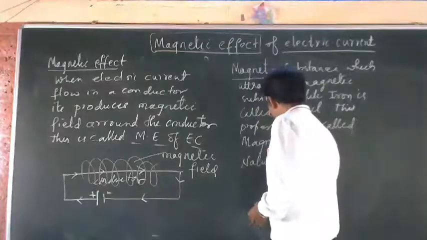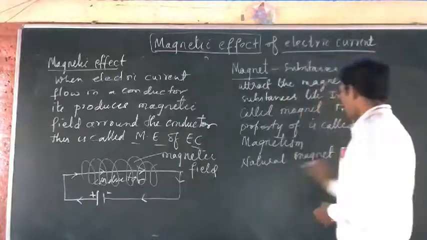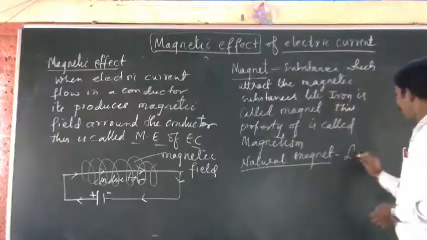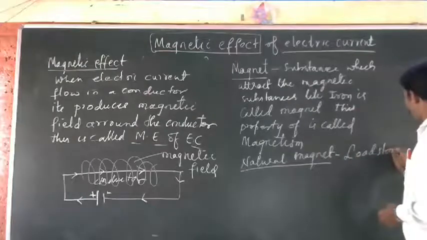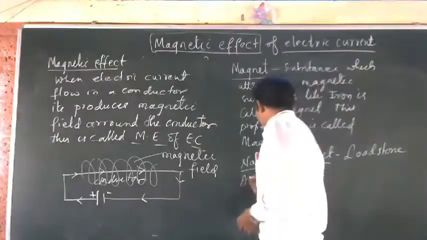So there are two types of magnets. Natural magnets, which are called lodestone, and artificial magnets.